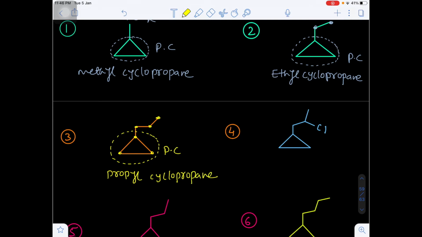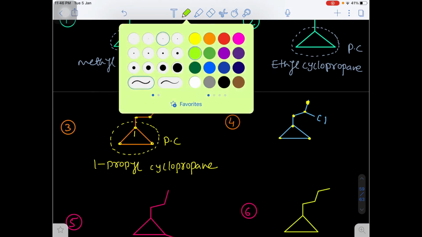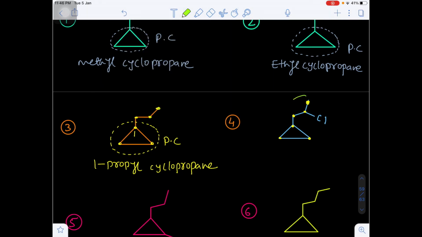Propyl cyclopropane, otherwise 1-propyl cyclopropane. So this is the first carbon. Are you getting my point? Propyl cyclopropane. Now here you see the side chain containing how many carbons? 3 carbons. Ring is also containing how many carbons? 3 carbons. But in the side chain there is a substitution. So go for priority of the substitution. So this will be the parent chain. Are you getting my point?